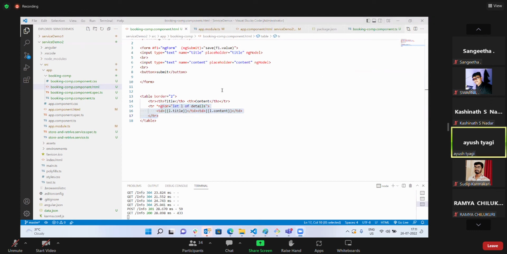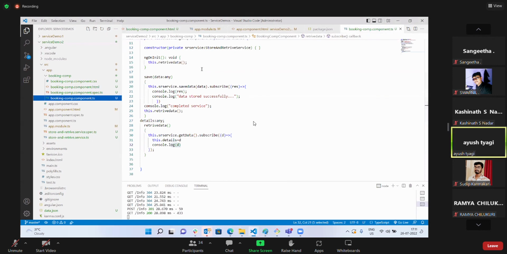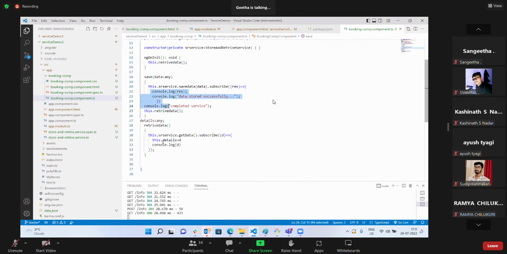Ma'am, can you go to component.ts? Ma'am, the retrieve data method is called because of line number 15 or 25? Yes, 25. Why are we doing it so? Because if I'm not giving it here, as soon as the page is loaded from the server, it retrieves and shows me. But once I'm adding new data, it should immediately reflect in my table, right?